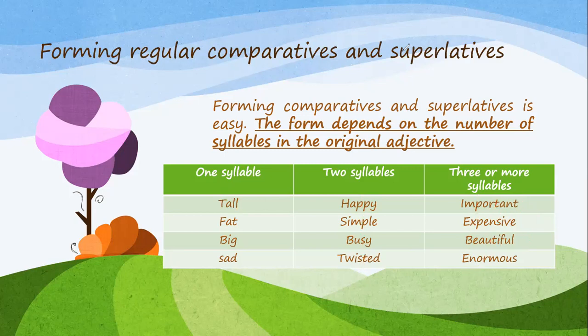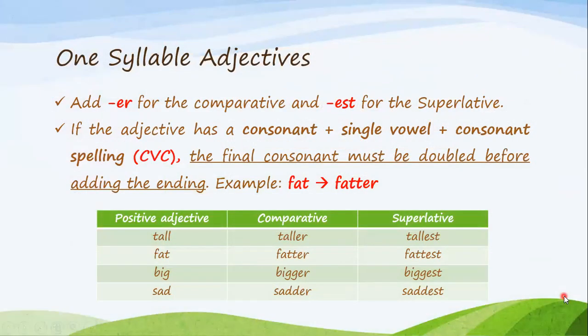Now, after introducing to you what syllables are, we're going to learn how to form the comparatives and the superlatives according to the syllables. So there's a form for the words that have one syllable, there's a form for the words that have two syllables, and there is a form for the words that are composed of three or more syllables. Let's see now together. We're starting with the one syllable adjectives.